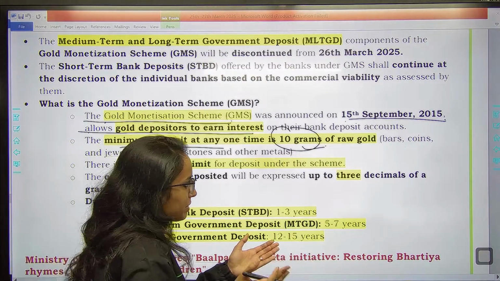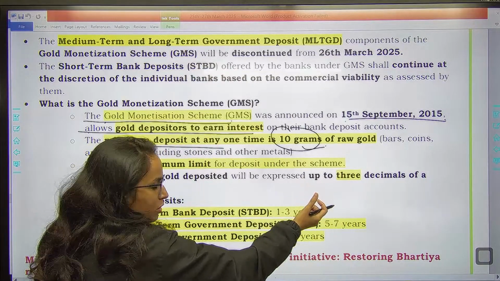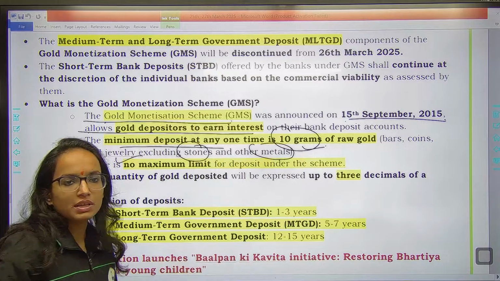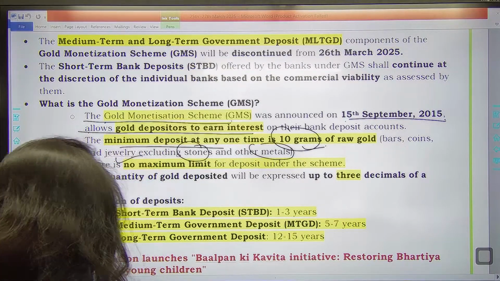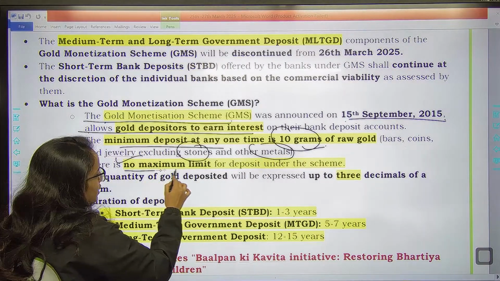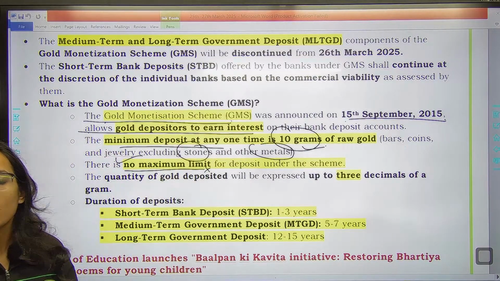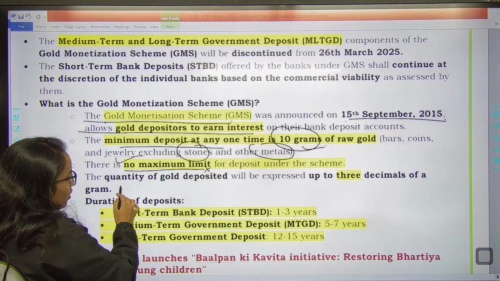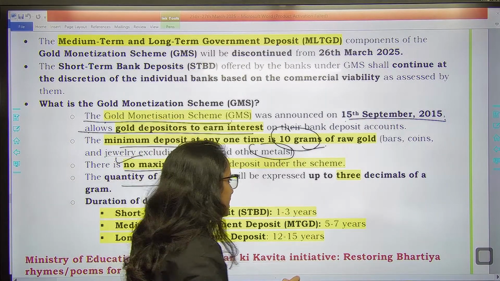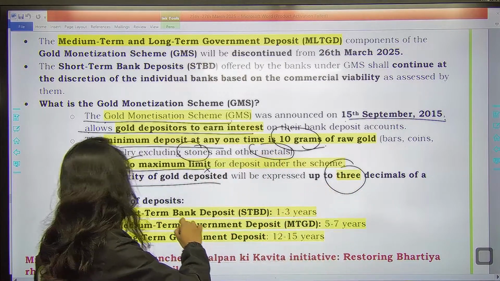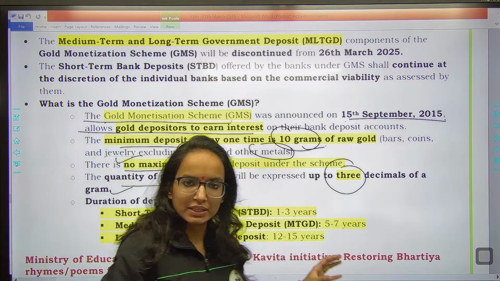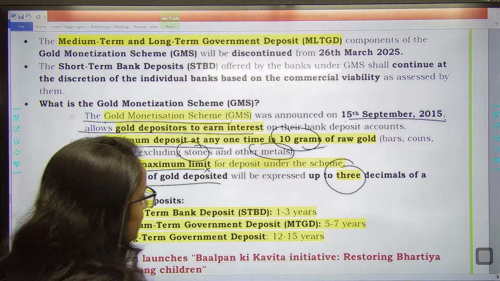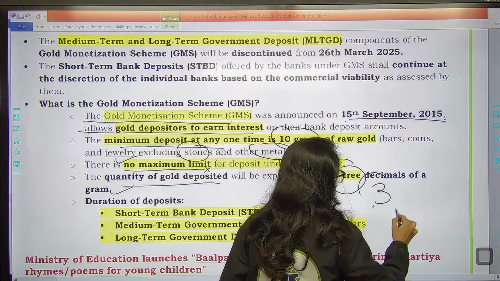It is not the gold on paper, right? It can be gold bars, gold coins, gold jewelry, excluding stones and other metals. Remember this thing that it is raw gold. The next thing, there is no maximum limit. Remember, there is no maximum limit for deposit under the scheme, although there is a minimum limit. The quantity of gold deposited will be expressed up to 3 decimals of a gram. Whatever quantity of gold you have deposited, in grams, up to 3 decimals it is expressed, right? Remember, up to how many decimals? Up to 3 decimals only.